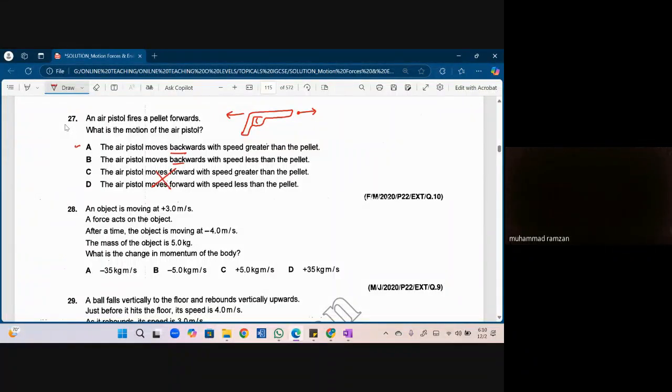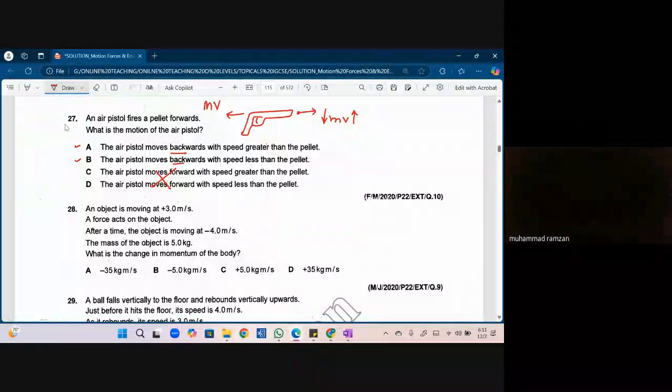So we have to select between A and B, with a speed greater than the pellet, or less than the pellet. Now see, the mass of the pellet is less. Do you know, we have the formula mv, जितना momentum pellet का होगा same उतना ही momentum gun का भी होगा. Same momentum होगा ना, action reaction pair के साथ. So जो pellet है उसका mass कम है, उसकी velocity ज्यादा है, और जो हमारी गन है उसका mass ज्यादा है, उसकी backward velocity कम होगी. With velocity less than the pellet, the answer is yes. So it would be D.